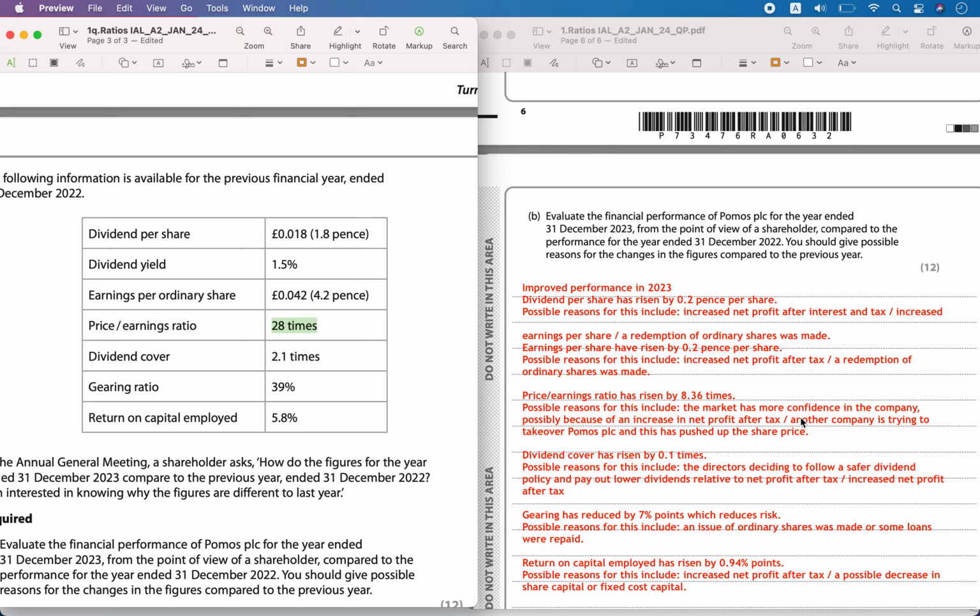The market price going up is the reason when another company tries to take over, as your market price will go up. Then for earnings per share increase, we have already included that reason: there was an increase in net profit, or there was redemption of ordinary shares. Only then must your PE ratio have increased. That is the reason you will give.